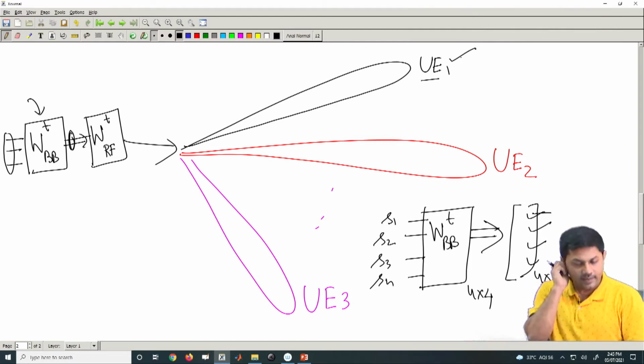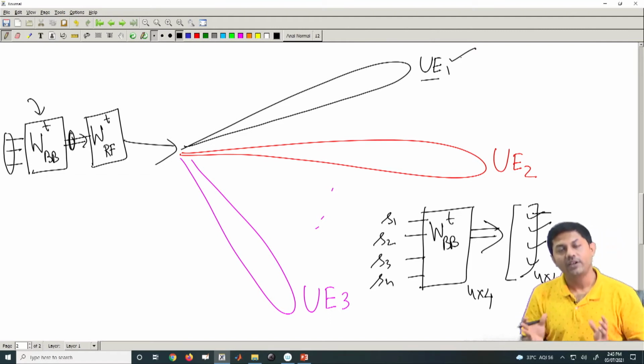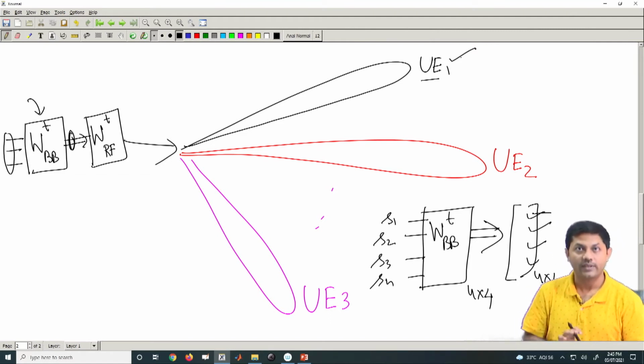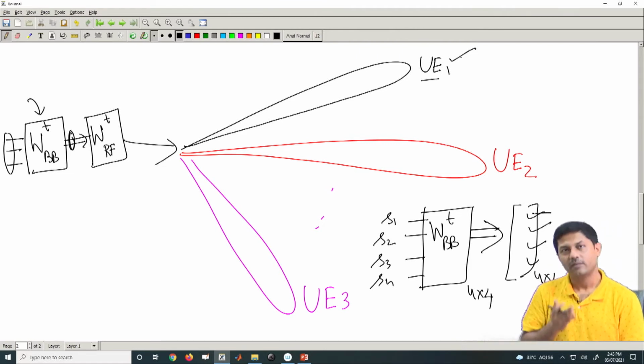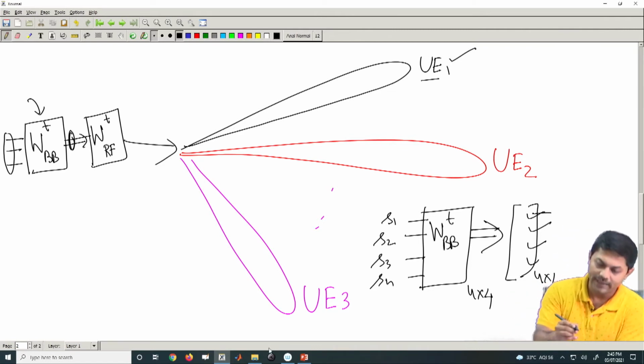Okay. Now, I am just giving you a basic framework of how it can be done, but the exact solution may take a long time to even find, because that is like one of the big papers and it explains a lot. I am just giving you the optimization framework rather, which will tell you how to do the beamforming such that this kind of multi-user scenario can be tackled. So, let us do that.